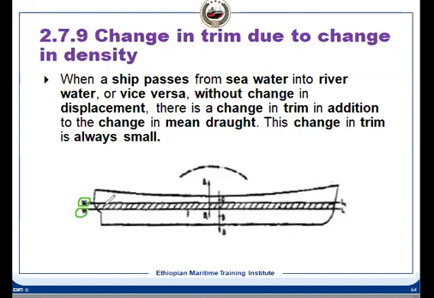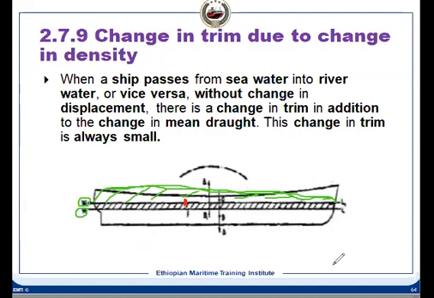Because what is F? F is the centroid of the water plane area. Suppose this is the water plane area, and it will be on the other side also. The centroid of that is F. For example, F is here.